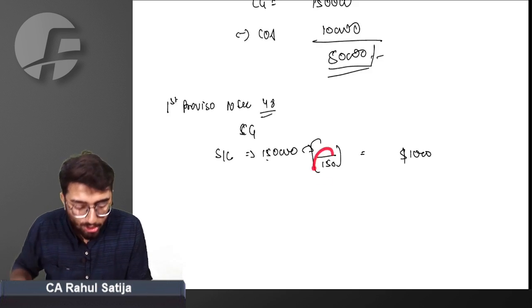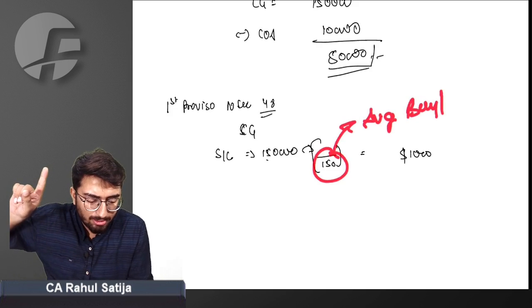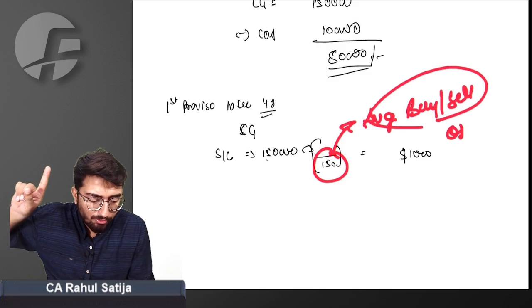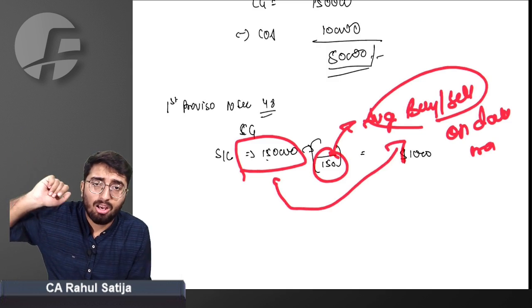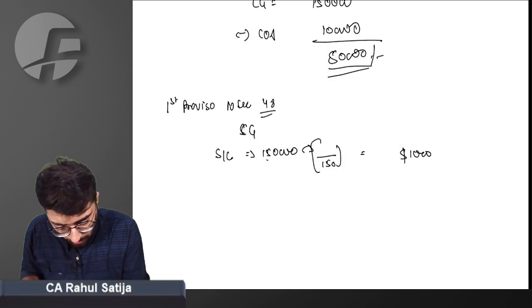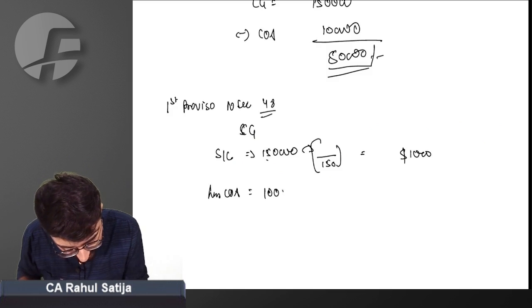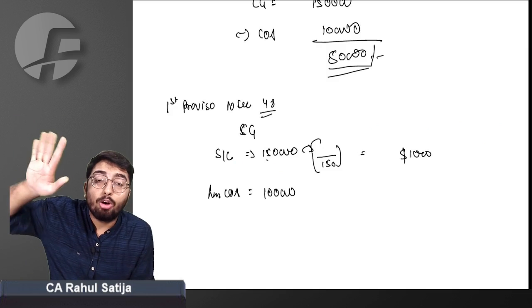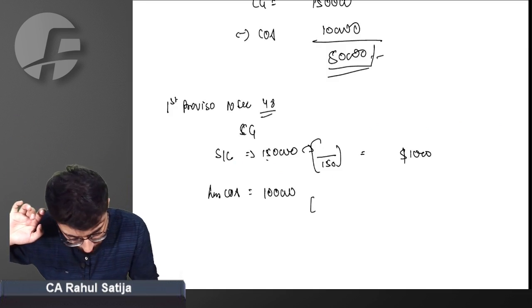How will you convert this? You have to use the average buying and selling price on the date of transfer. For converting the sales consideration, you have to use the average buying and selling price on the date of the transfer. Less cost of acquisition, 1,000, again converted into dollars. Now what rate do you have to use here? Again the average buy-sell rate on the buying date.